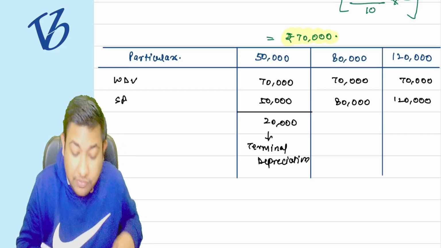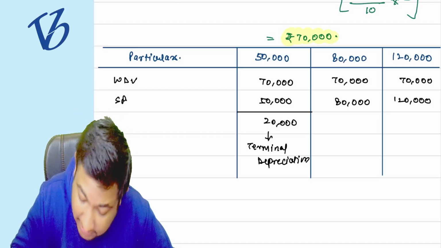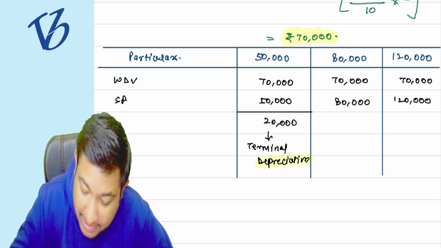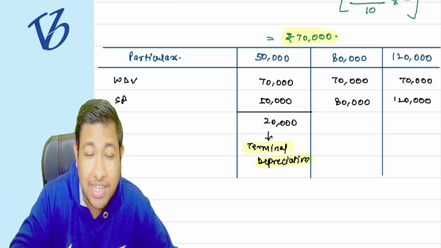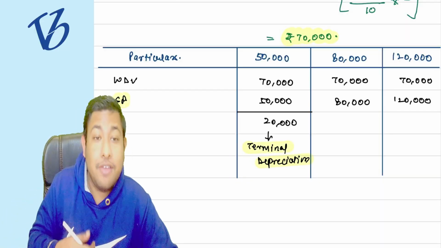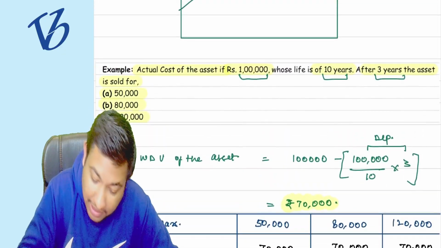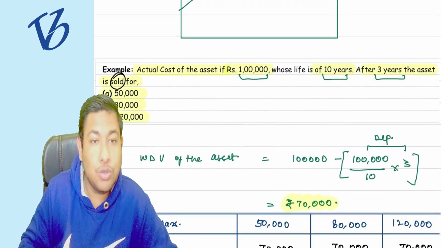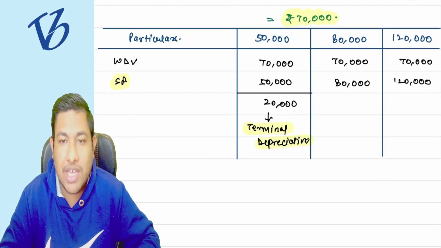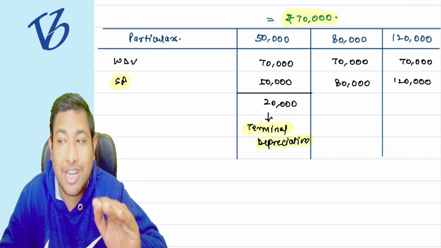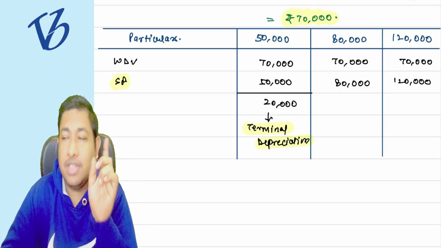What is the meaning of terminal depreciation? That is depreciation which is applied on the termination of the asset. Why is it terminated? Because it is sold. So at the time of termination, whatever depreciation we allow is known as terminal depreciation. The logic is clear.